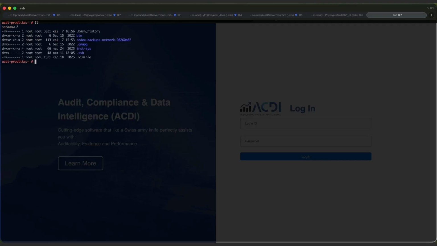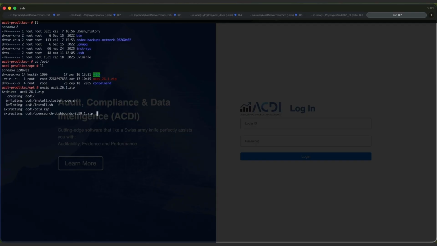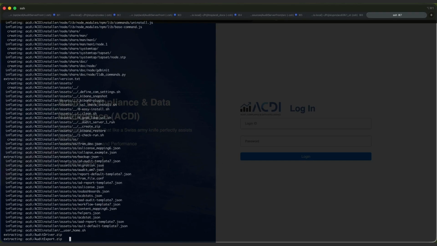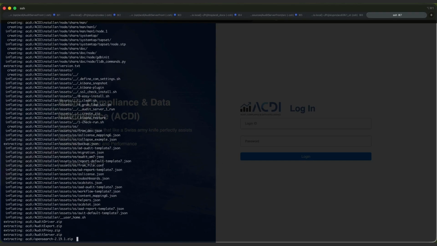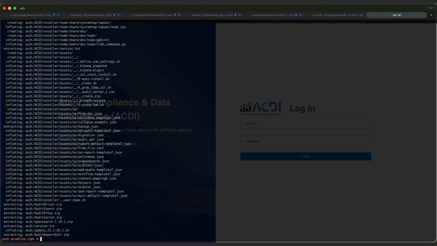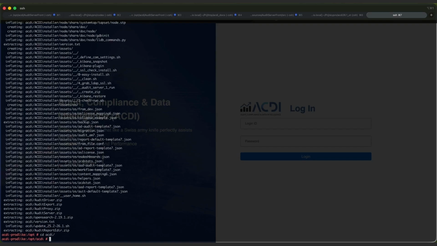ACDI was uploaded to the server beforehand. So the only remaining step is to unzip the archive. After extracting it, we can open the resulting folder and review its contents.